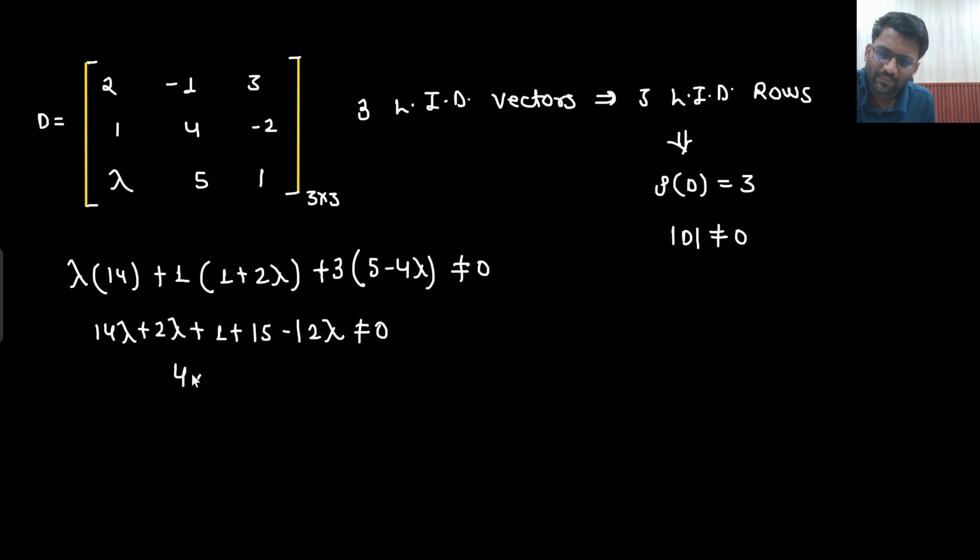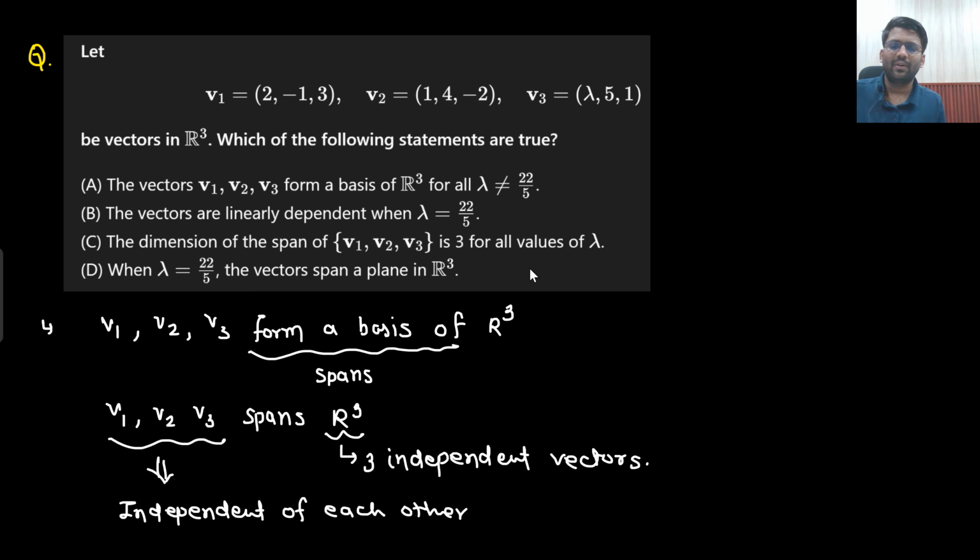16, 4 lambda. 4 lambda should not be equal to minus 16. So lambda should not be equal to minus 16 by 4. Lambda should not be equal to minus 4. What is this saying? 22 by 5. Wait a second. Okay, there is some calculation error here.